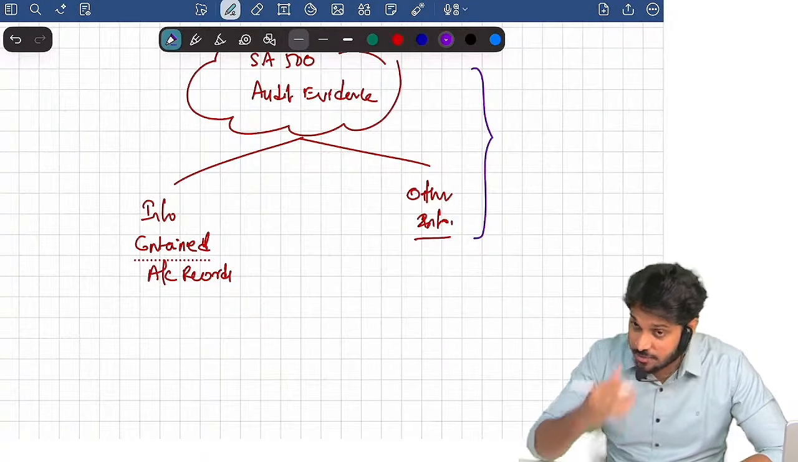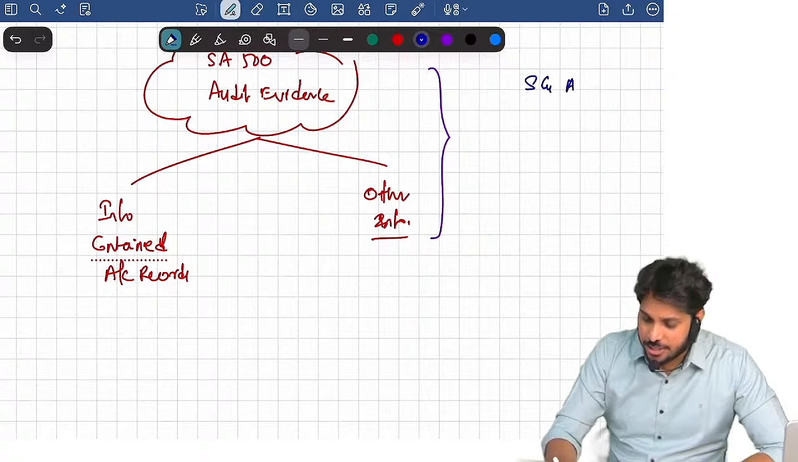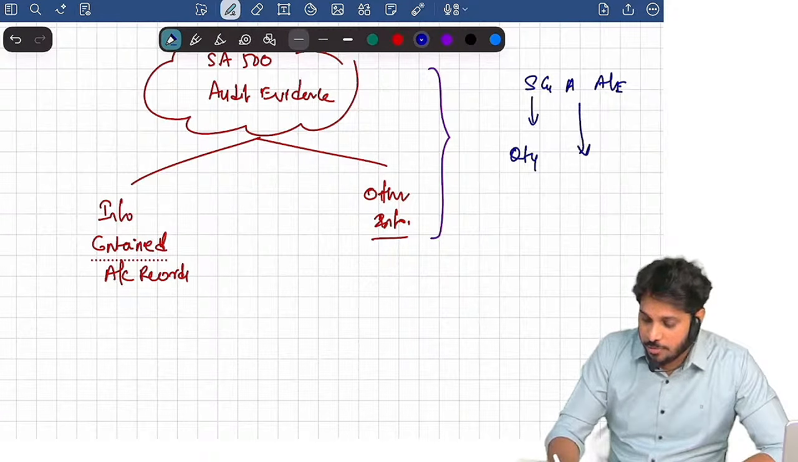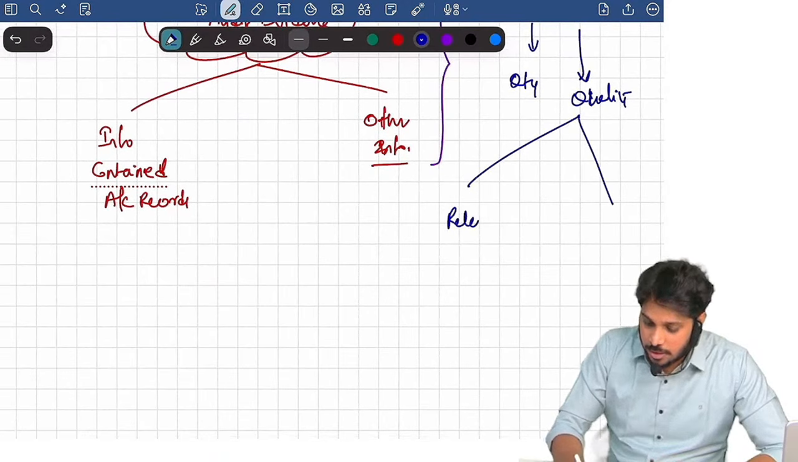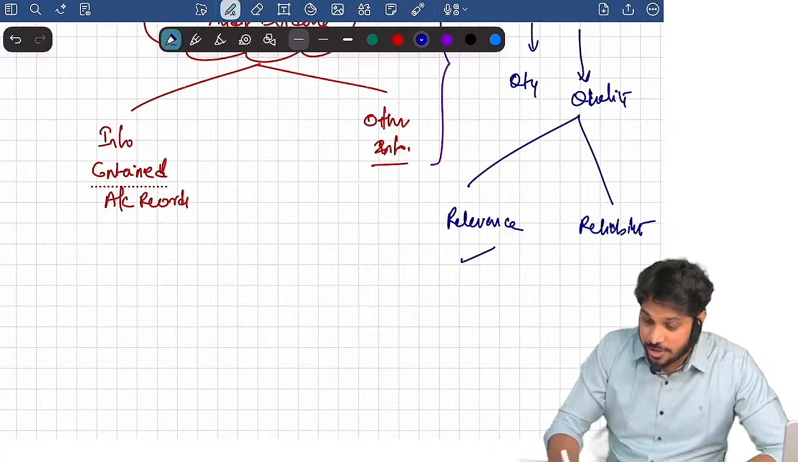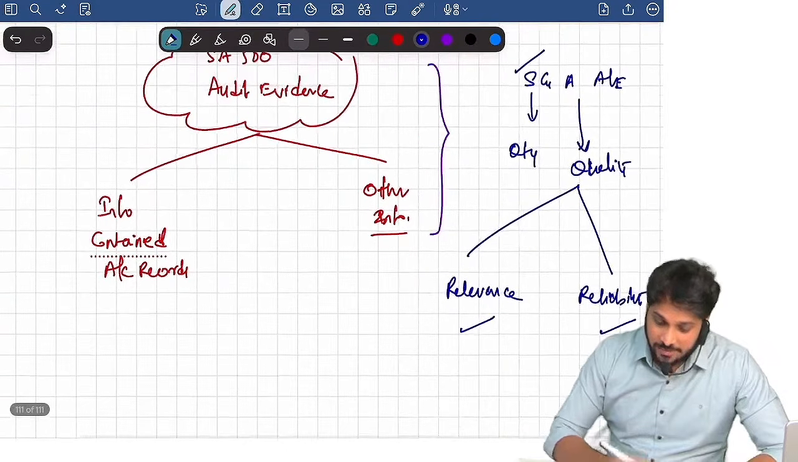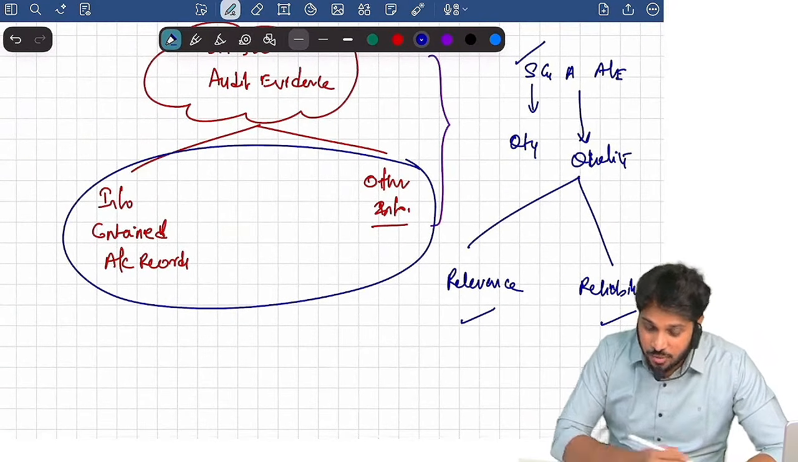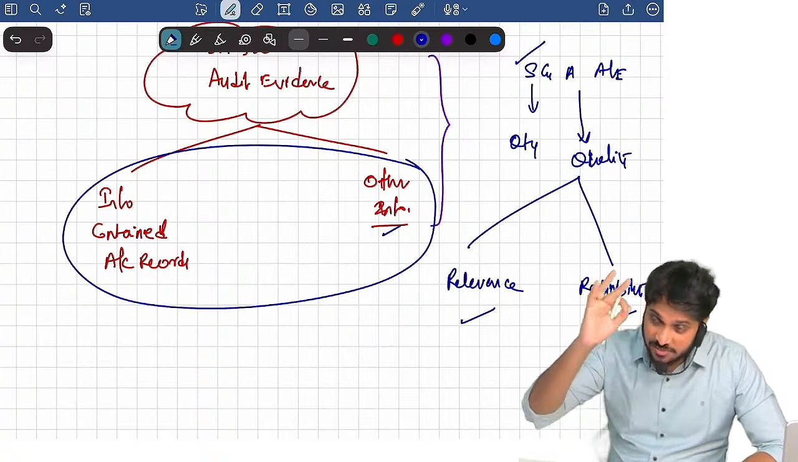Okay, fine. Let me first give you an overview of the standard. We all know we need to obtain sufficient and appropriate audit evidence. What do you mean by sufficient? Quantity. What do you mean by appropriate? Quality. Now, appropriateness is dependent upon two things: relevance of the evidence and reliability of the evidence. We have a topic on relevance, we have a topic on reliability, and we have a separate topic on sufficiency, and we have a topic on what is information contained in accounting records, what is other information. Okay, these are the main topics in the audit evidence standard 500.